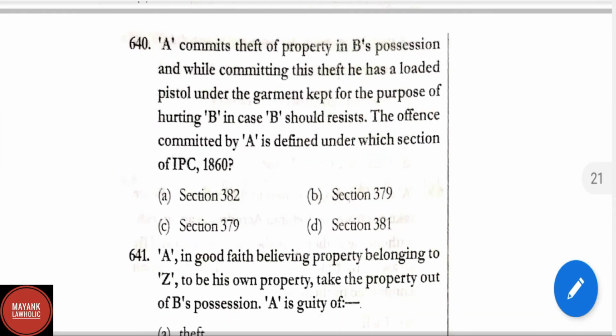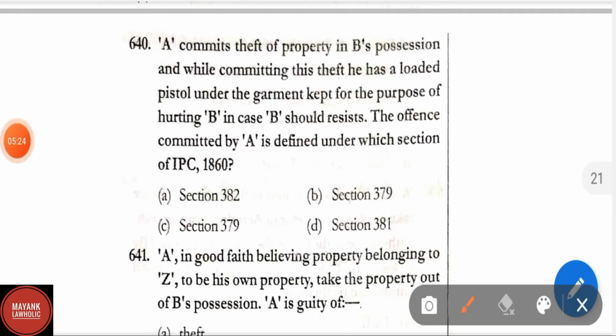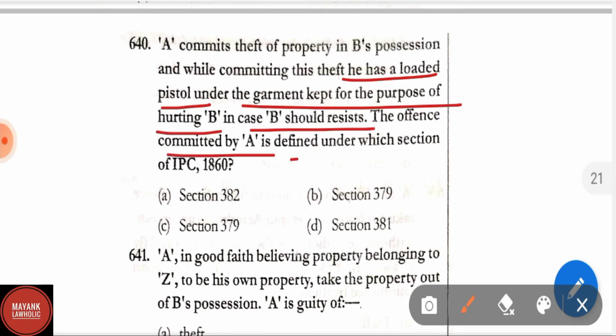Question number 640. A commits theft of a property in B's possession, and while committing this theft, he has a loaded pistol under the garment kept up for the purpose of hurting B, in case B should resist. The offence committed by A is defined under which section of IPC? It is defined under section 382 of IPC.